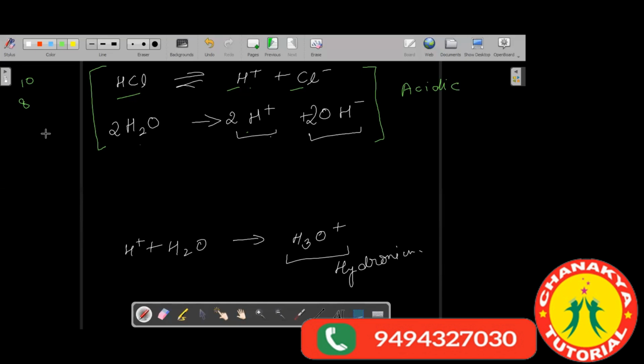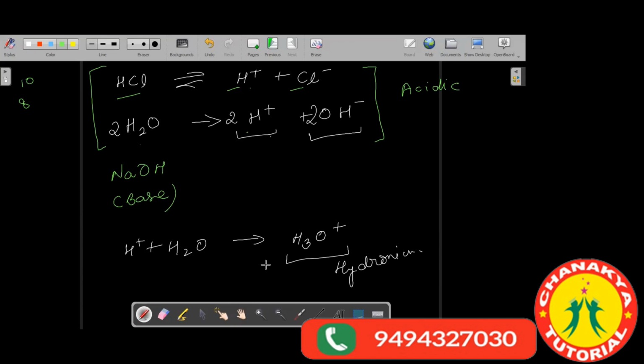Okay. Now, in the same way, if you have any base, suppose I have a base NaOH. All of us know that sodium hydroxide is a base. Sodium hydroxide is a base or acid? Base. It's a base.